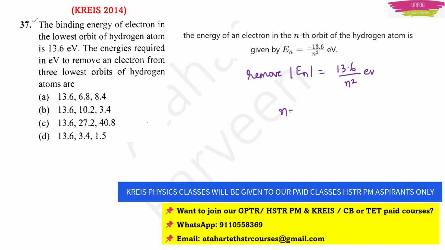Now here, put n is equal to 1 and find out En. I mean, you have to find out E1 now, right? Then again put n is equal to 2 and find out E2. Then put n is equal to 3 and find out E3. Okay, if you do those calculations, the answer you will get is option 4. The negative sign will go and you will get these 3 numbers for 3 lowest orbits. Okay, clear, right?